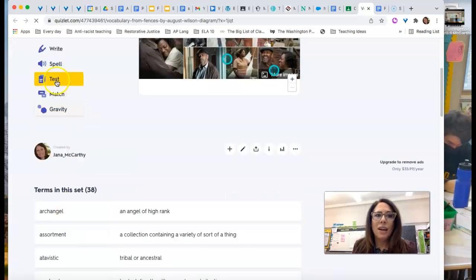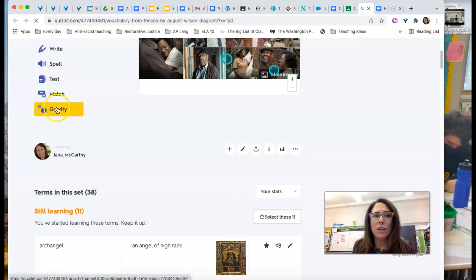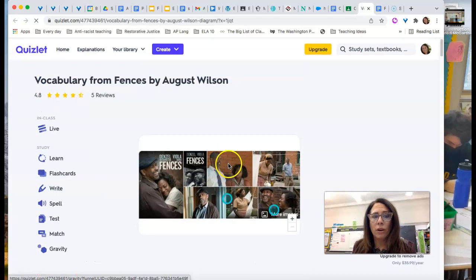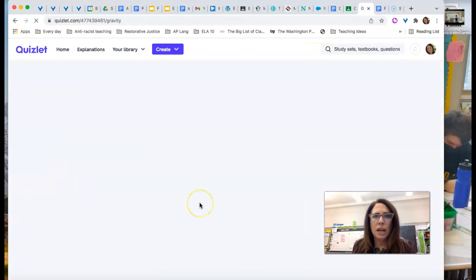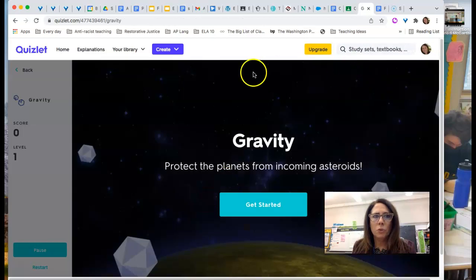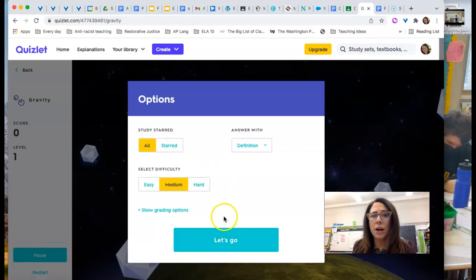They give you a test option, they give you matching, and then an activity called Gravity that I think is pretty interesting, and all are really great ways to digitally work on our vocabulary, whether or not you're at home or in person. Please do the Quizlet, and I have created an assignment for this. Oops, hold on. So here, real quick, is the gravity option.